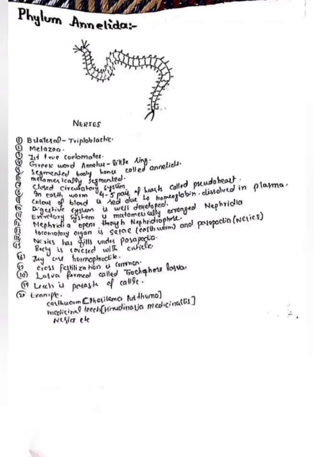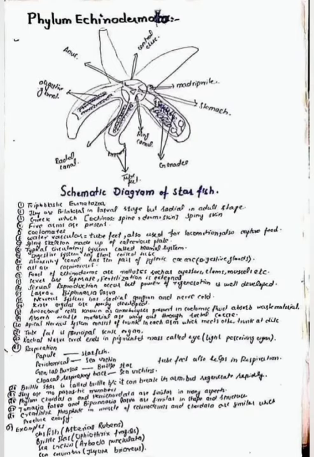Then phylum Annelida. The most common example is Nereis, and these are triploblastic and bilateral. These are coelomates, and digestive system is well developed. Excretory system is metamerically arranged. Nephridia open through nephridiopore. And then phylum Echinodermata.